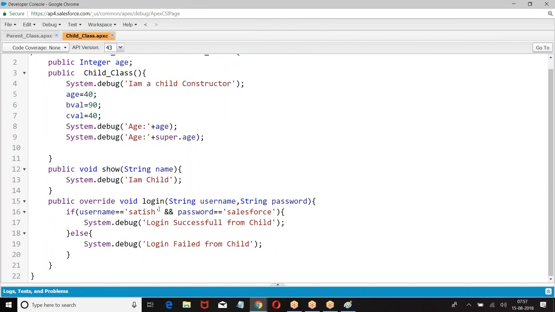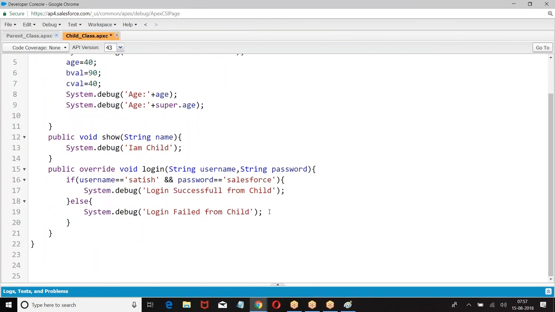Now, if the username password is matching, okay. If it is not matching, then say super dot login.